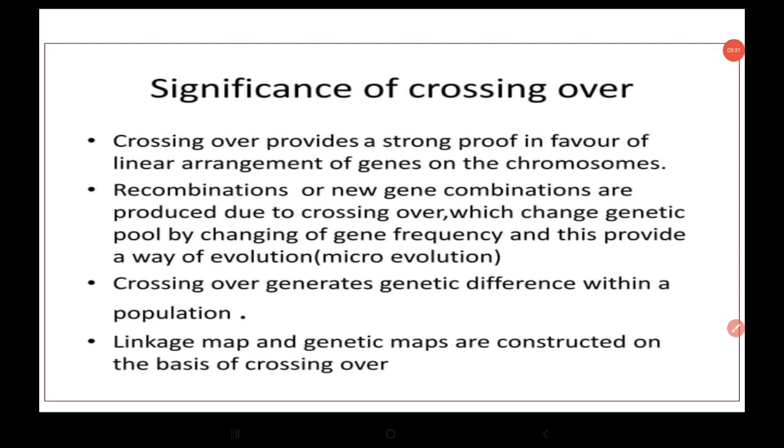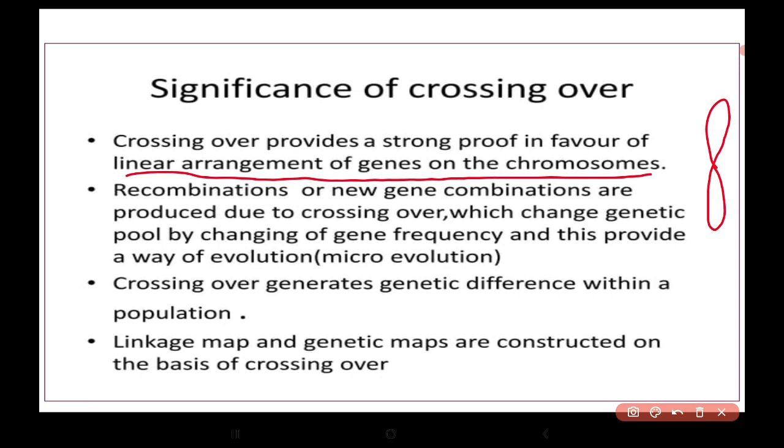Now what is the significance of crossing over? Crossing over provides strong proof in favor of linear arrangement of the genes on the chromosome. So from this we come to know that crossing over gives proof that the arrangement of genes on the chromosome is in a linear manner.